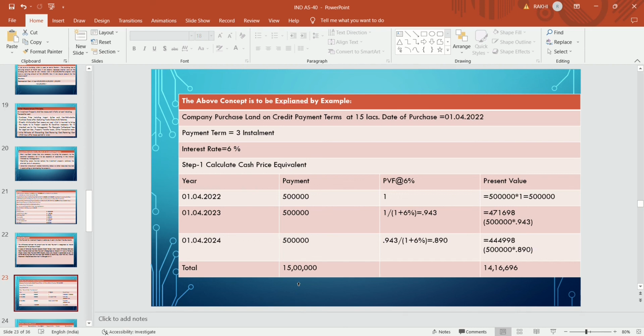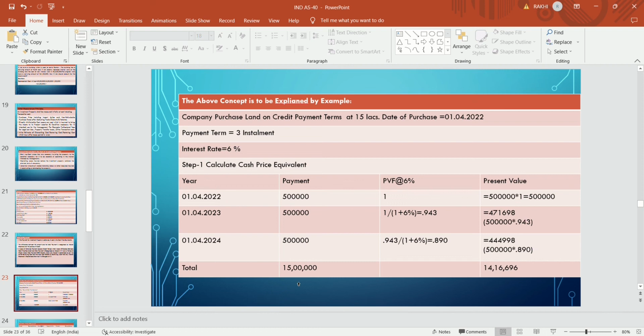What is the price today for what the company is going to pay over 3 years, 15 lakhs? On 1st April 2022, the payment the company has made is 5 lakhs, as they are going to pay 3 installments. The present value factor at the rate of 6% is 1, because there is no interest component on that. So the present value will be 5 lakhs.